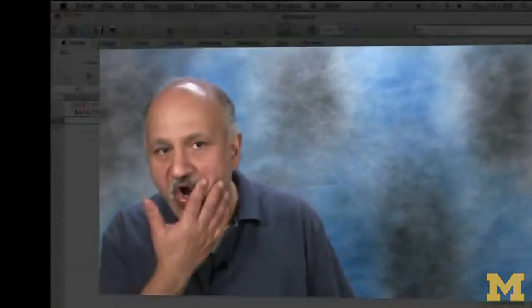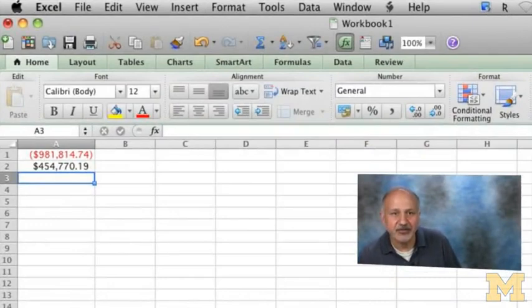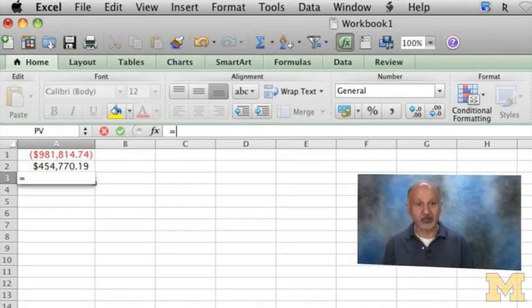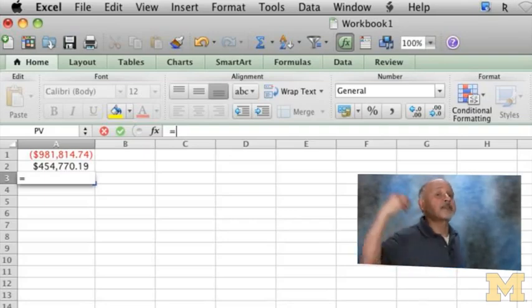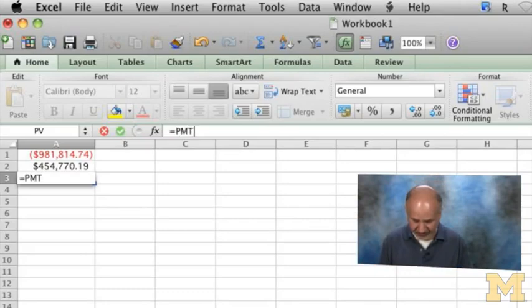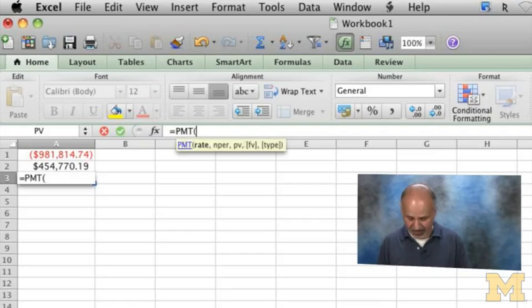Okay. So now notice I'll keep that 454 exactly where it is. One, it'll give me a sense of whether I've got the right numbers, but now I want to do what? Remember, I'm trying to save every year an amount that becomes 454 after 20 years. So I'm going to do a PMT problem. Why? Because I don't know the amount.